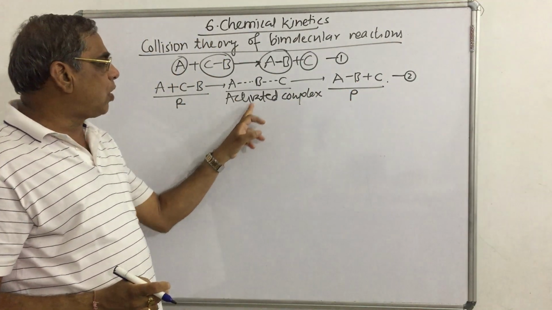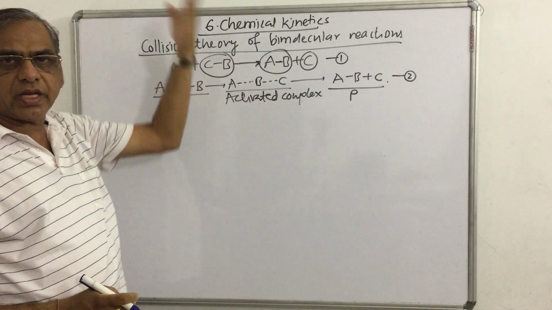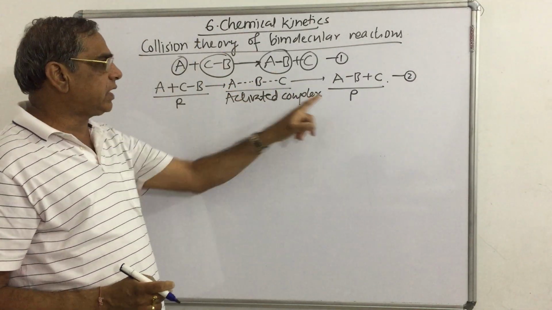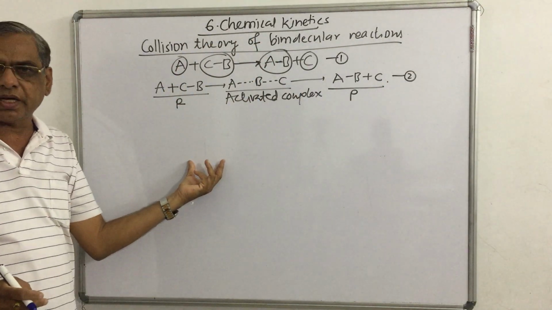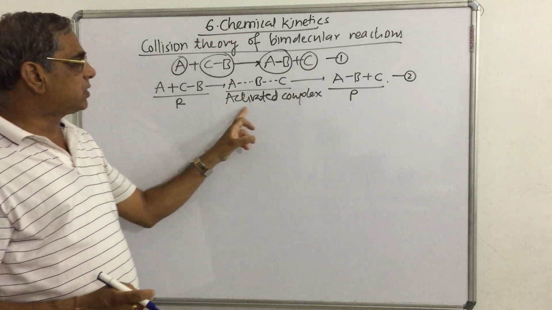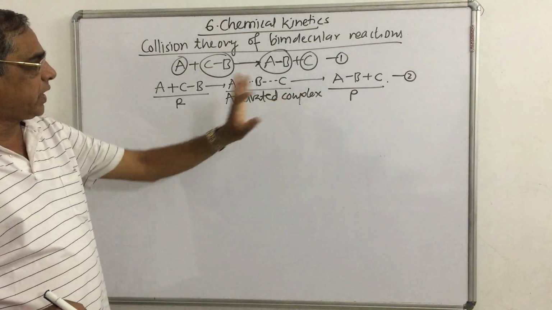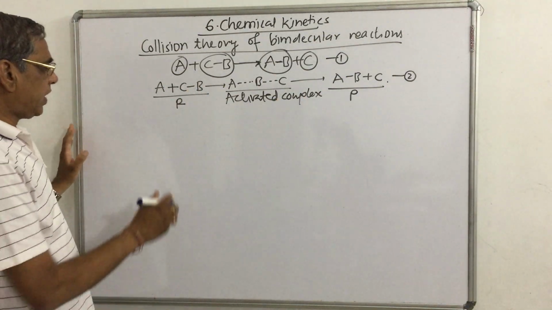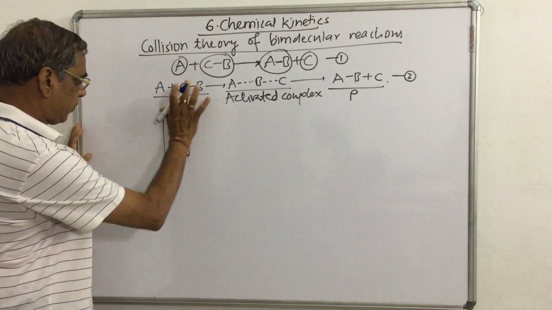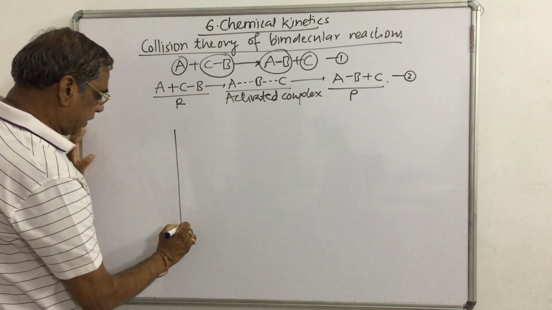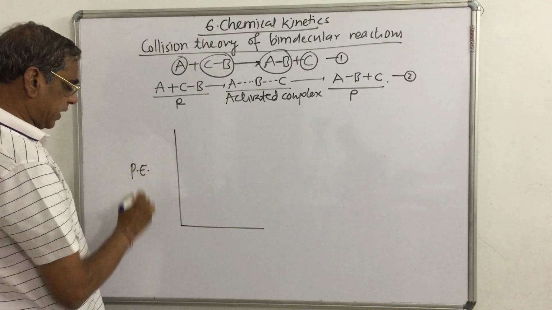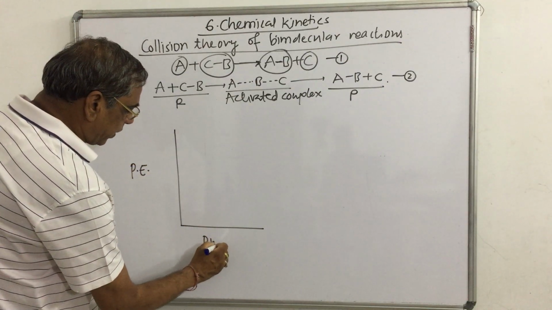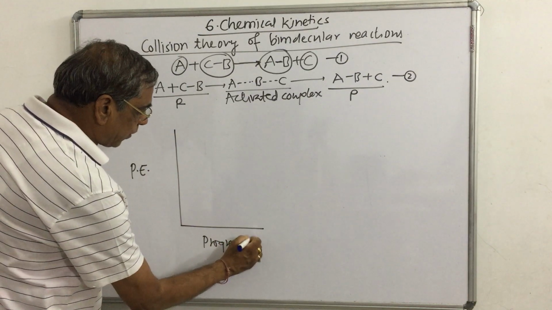An intermediate compound, a complex, is formed which has a higher energy than that of the reactant and product, and that energy is called a threshold energy, या फिर that is called a activated complex. So when a graph is plotted between the potential energy and the progress of reaction,